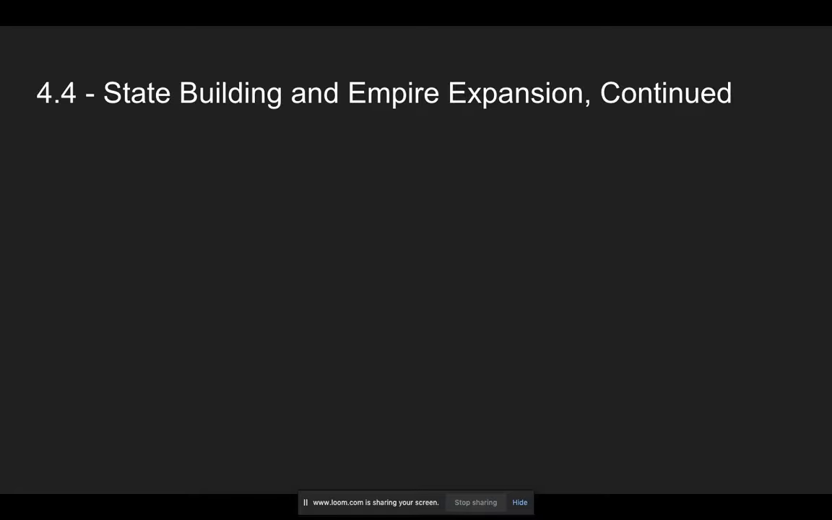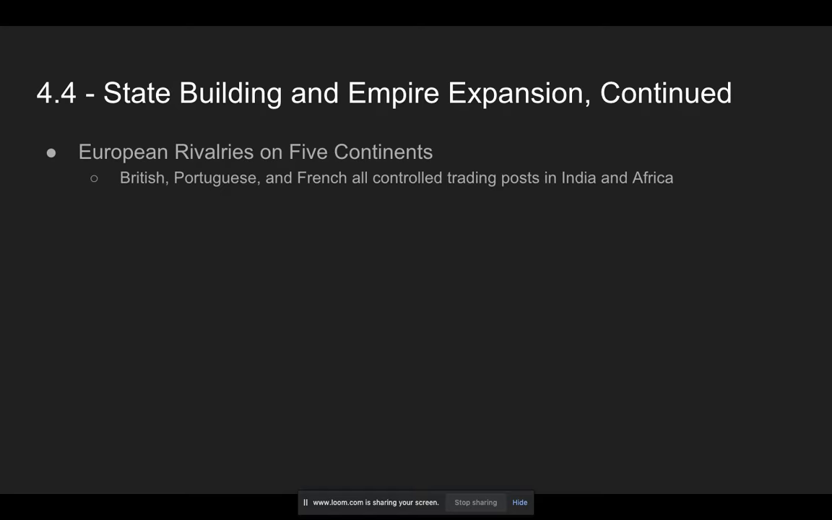So, more on this section. We're still in 4.4, but there's more information in this subtopic of this chapter. One section is called the European Rivalries on 5 Continents. The British, Portuguese, and French all eventually controlled trading posts in India and Africa.